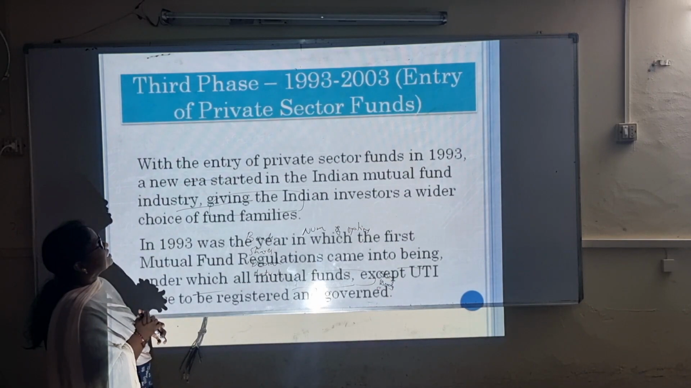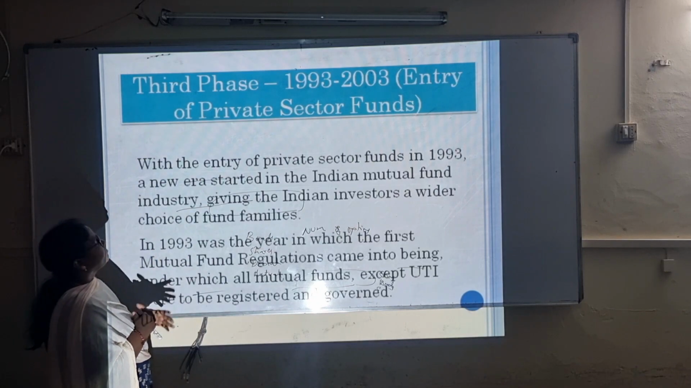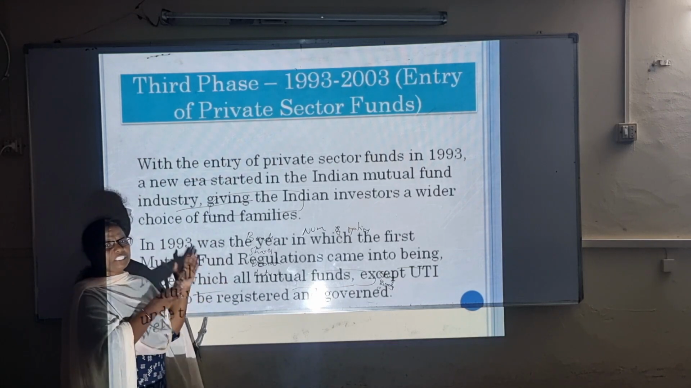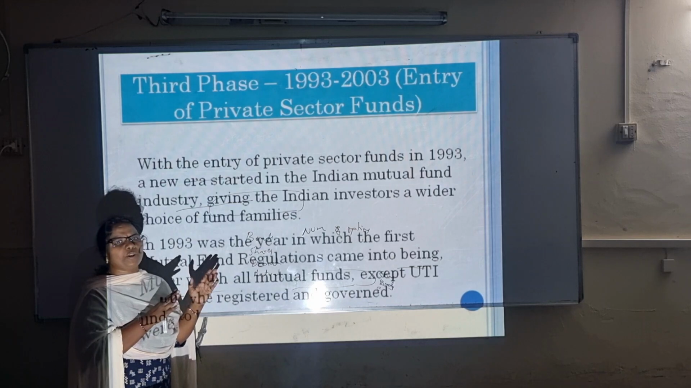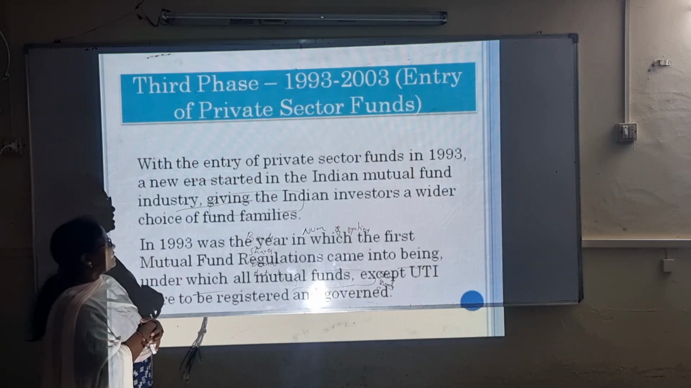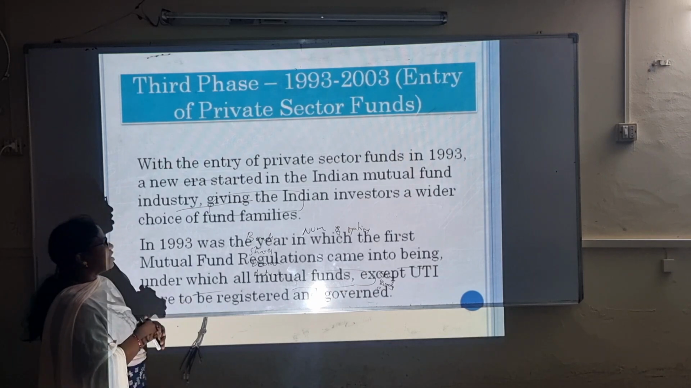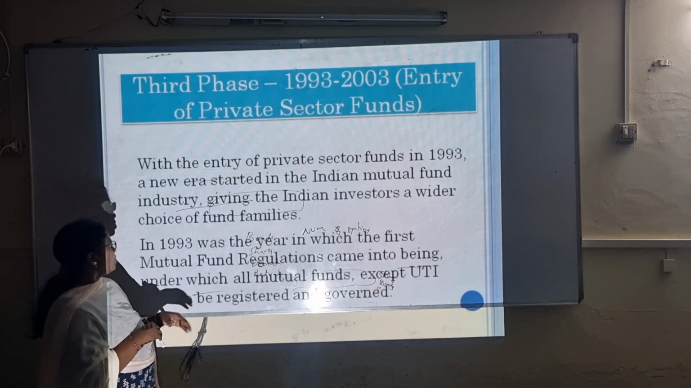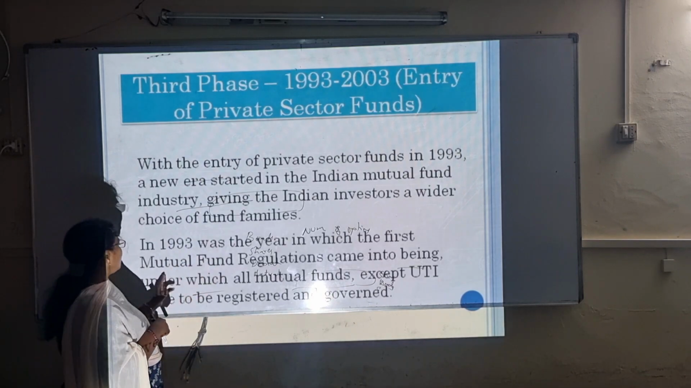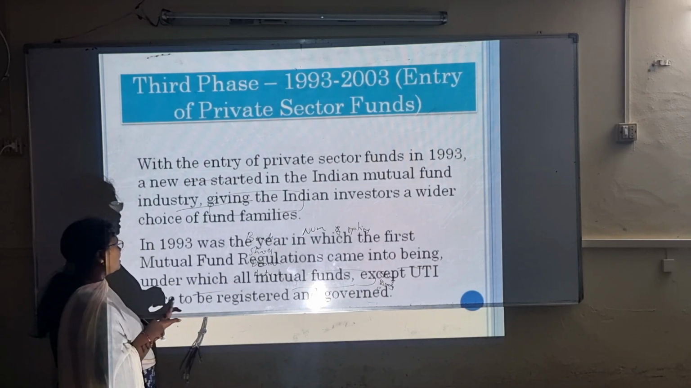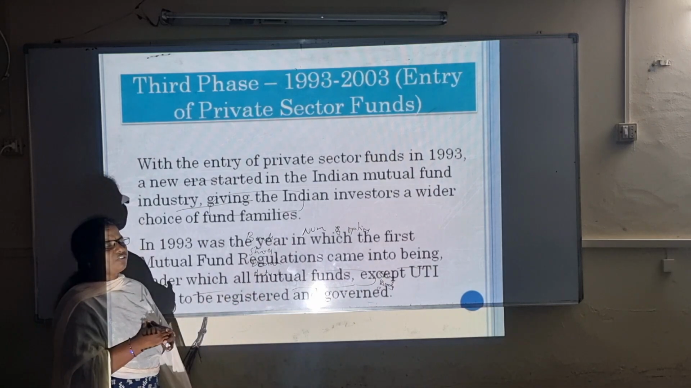And in the third phase, 1993 to 2003, here is the entry of the private sector. Including public and especially most of the private sector units have entered in this third phase. 1993 was the year in which the first mutual fund regulations came into being, under which all mutual funds except UTI are to be registered under the government. So in 1993, the first mutual fund regulations came into being, and except UTI, others have to be registered and governed under the mutual fund industry.